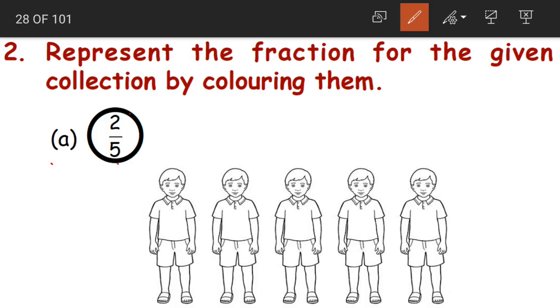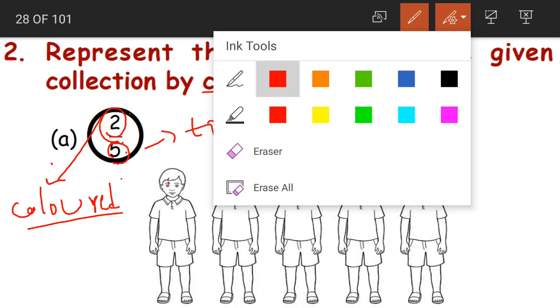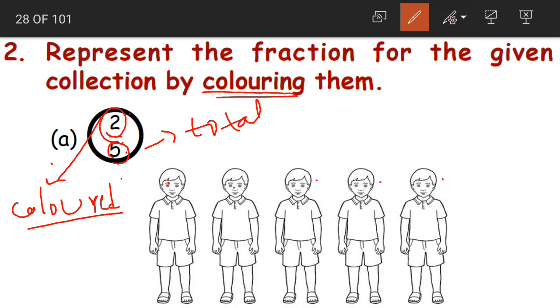Now what is the first one? 2 by 5. Now what is this 5? It will be our total. What is the total number of boys? 1, 2, 3, 4 and 5 boys. Now what is this 2? For colored part, yes, this is the fraction for colored part. So 2 will be the number of colored boys. What will be 2, children? 2 will be the number of colored boys. So how many boys should we color here? 2 boys. Okay, let us color.